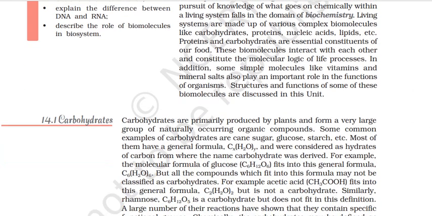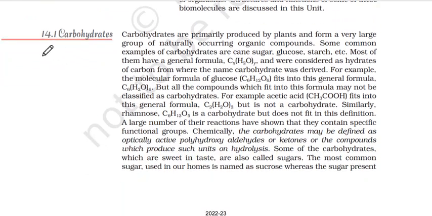So let's talk about carbohydrates, the first topic. Carbohydrates are primarily produced by plants and form a very large group of naturally occurring organic compounds. Some common examples of carbohydrates are cane sugar, glucose, starch, etc. In all these forms carbohydrates are present, and usually plants produce them, right? Most of them have a general formula that is this. So it's like hydrated carbon, CxH2OY times, and they're considered as hydrates of carbon.